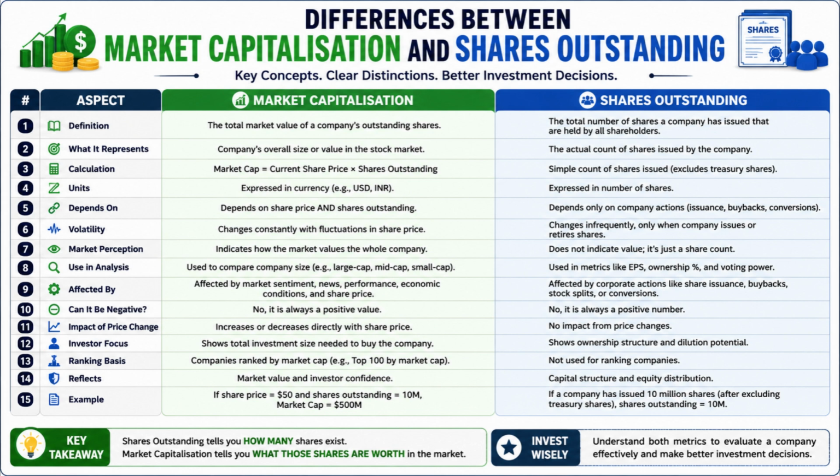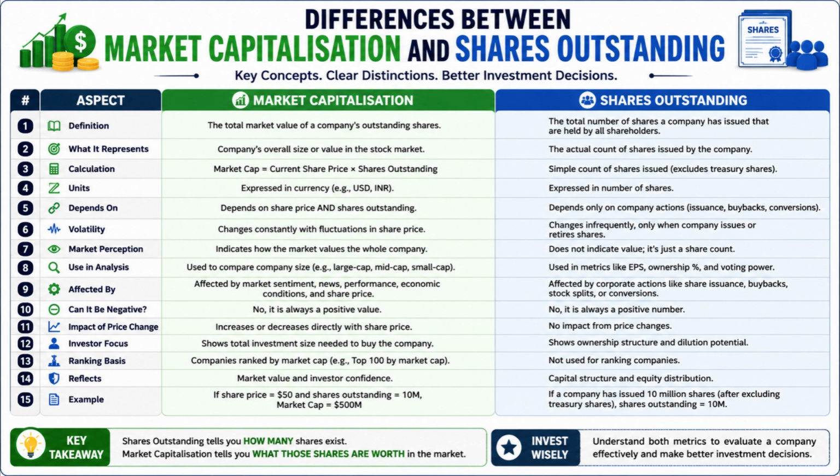Number 11. Market capitalization increases or decreases directly with changes in share price, whereas shares outstanding remain unchanged when only the share price changes. Number 12. Market capitalization helps investors understand the total investment required to acquire a company, whereas shares outstanding help investors understand ownership structure and dilution risk.